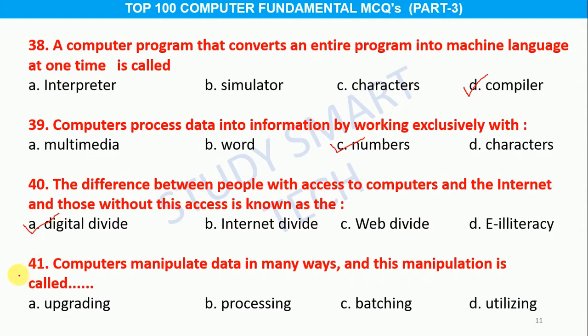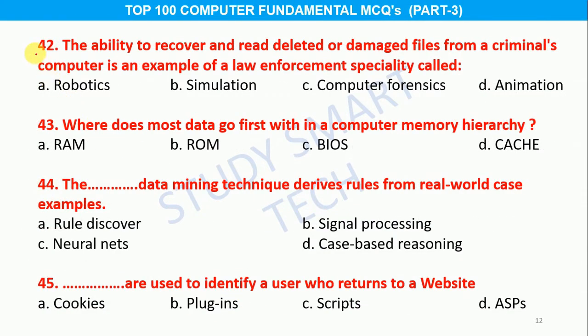Question number 41. Computers manipulate data in many ways and this manipulation is called ... Option A upgrading, B processing, C batching, D utilizing, and the correct answer is option B processing. Question number 42. The ability to recover and read deleted or damaged files from a criminal's computer is an example of a law enforcement specialty called option A robotics, B simulation, C computer forensics, D animation, and the correct answer is option C computer forensics.